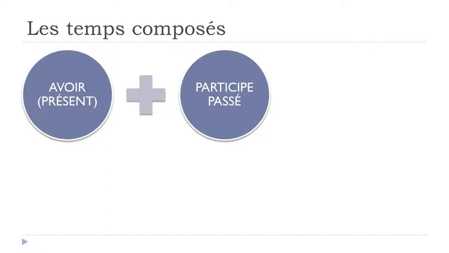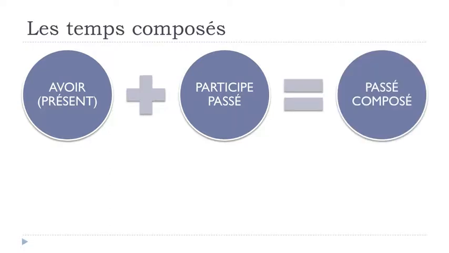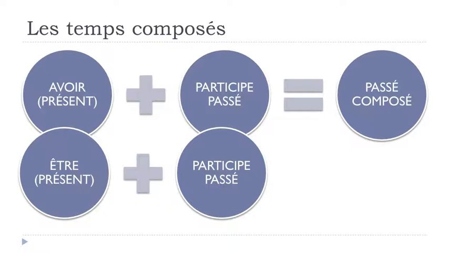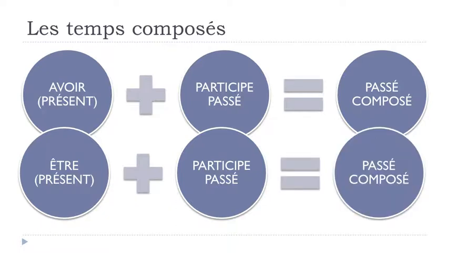Then you will put your participe passé form and you will get this passé composé, okay? Remember that in some cases, but we're talking about exceptions or reflexive verbs, you know, these se verbs, you will have to use être in the present tense as well, plus le participe passé, and you will get this passé composé, okay?